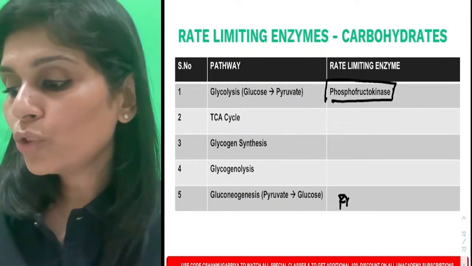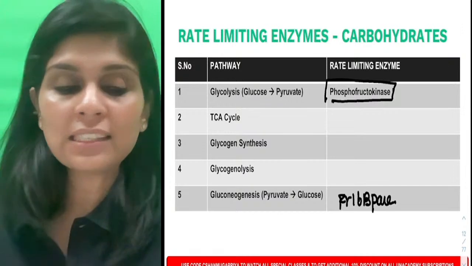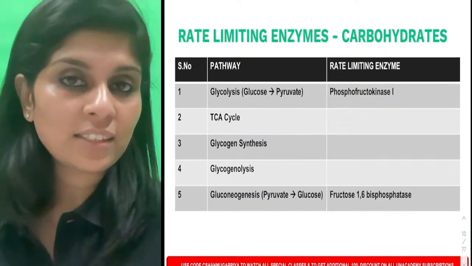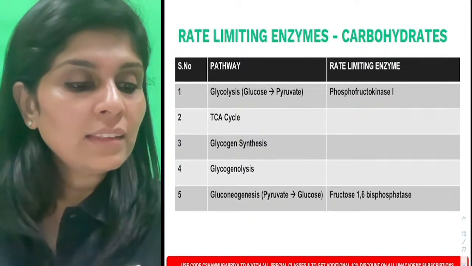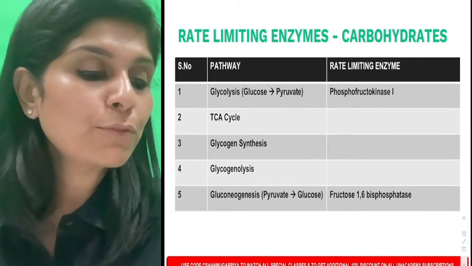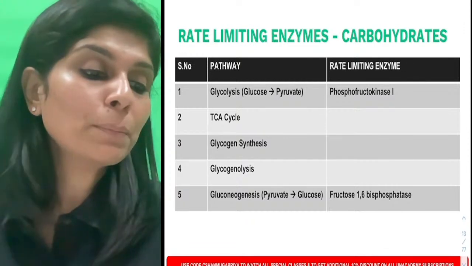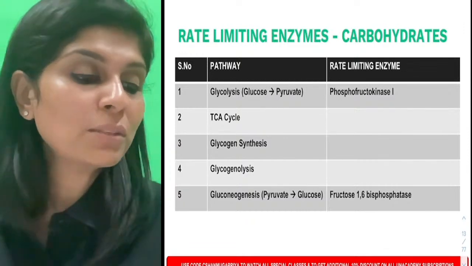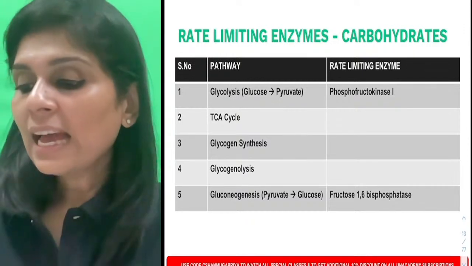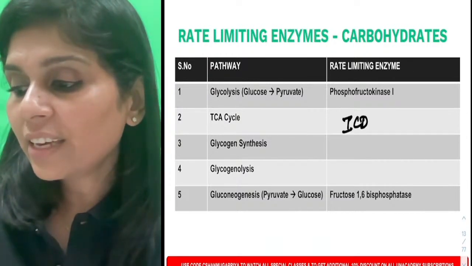It is fructose 1,6-bisphosphatase. Do you understand this? It is fructose 1,6-bisphosphatase, which is the rate limiting enzyme of gluconeogenesis. Okay. It is not Pepsi K, Anshul. I am happy that you remember that PEPCK is also an enzyme of this pathway, but it is fructose 1,6-bisphosphatase. Okay, and for citric acid cycle, it is isocitrate dehydrogenase.